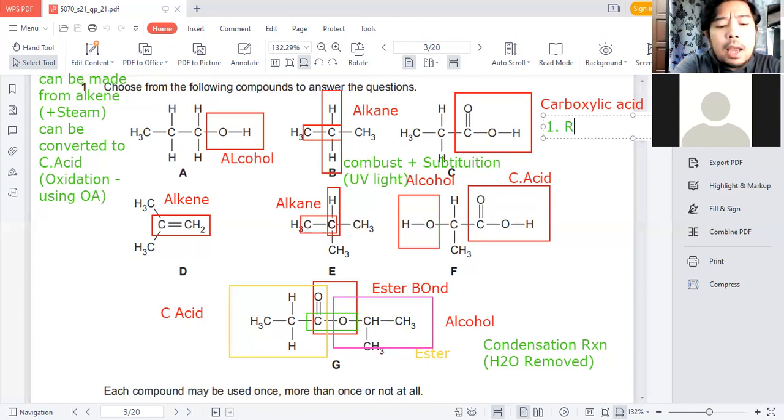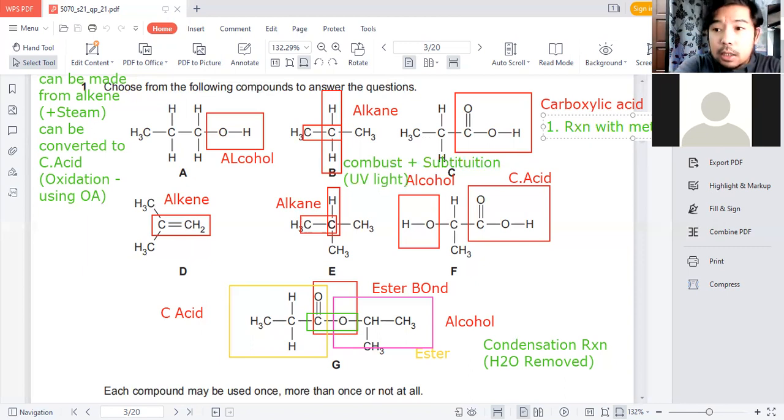Second, reaction with metal. They are going to produce H2, a salt and H2.